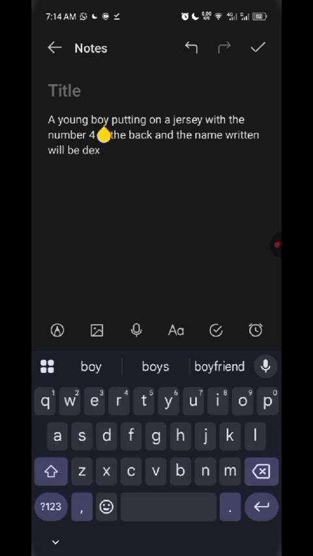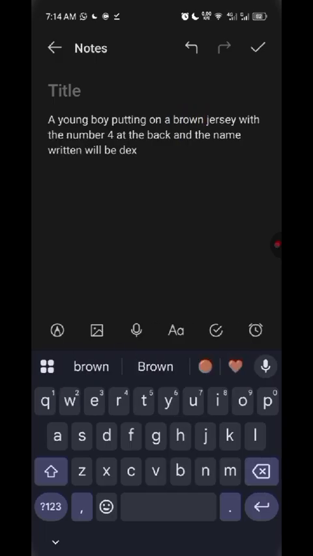So I want this to be brown, because my brown color is brown. So a young boy putting on a brown JC, with the number 4 at the back and the name written Dex. So he's standing at a pitch. So anyhow, you just have to pick it.